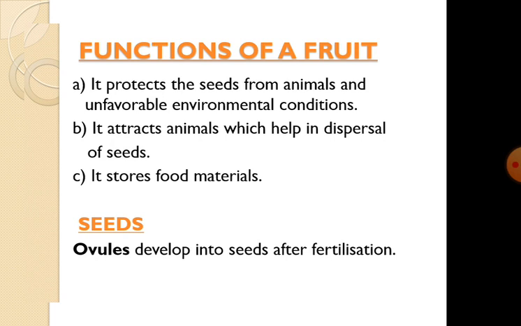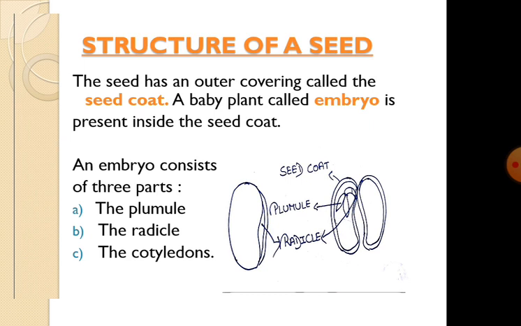Functions of a fruit. It protects the seeds from animals and unfavorable environmental conditions. It attracts animals which help in dispersal of seeds. It stores food materials. Seeds: ovules develop into seed after fertilization. A fruit may have only one seed like mango, or many seeds like orange, papaya, tomatoes, etc. Seeds vary in shape, size and appearance.